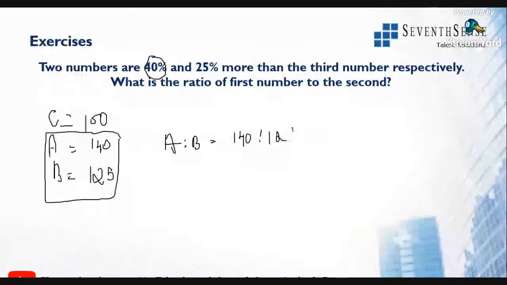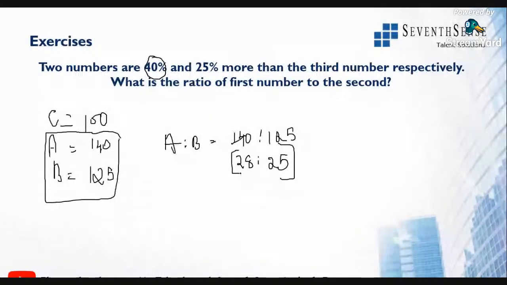Can anyone tell me the common values quickly? Yes, anyone? So this will be 5 into 20, 5 2s are 10, 5 8s are 40, then 5 2s are 10, 5 5s are 25. So the ratio will be 28 is to 25. Clear? The ratio will be 28 is to 25. Anyone? Is anyone having any doubt?